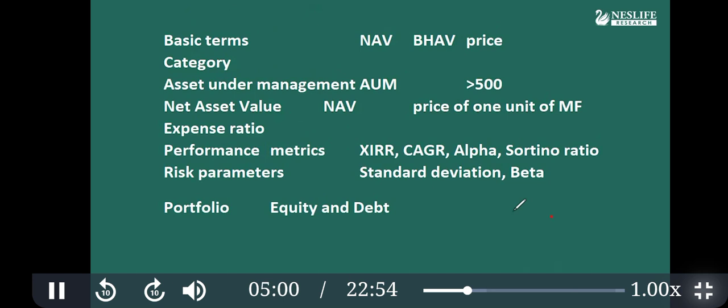Once you buy mutual funds, you have to measure their performance. How do you know this mutual fund is performing good or not? So there are some metrics. This is called extended internal rate of return. Then there is the compound annual growth rate. Then there is a concept called alpha, and the Sortino ratio. These represent performance. Detailed discussion will be later on, because this is just an introduction. I'm just giving you some names so that you will be acclimatized to the words they are using.